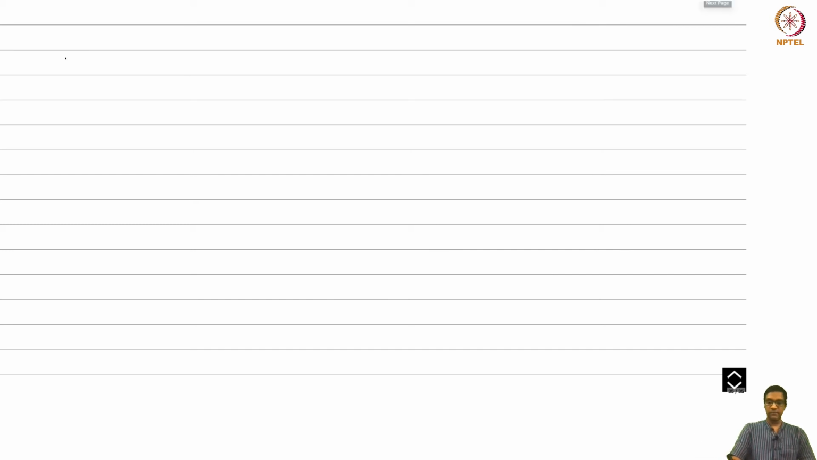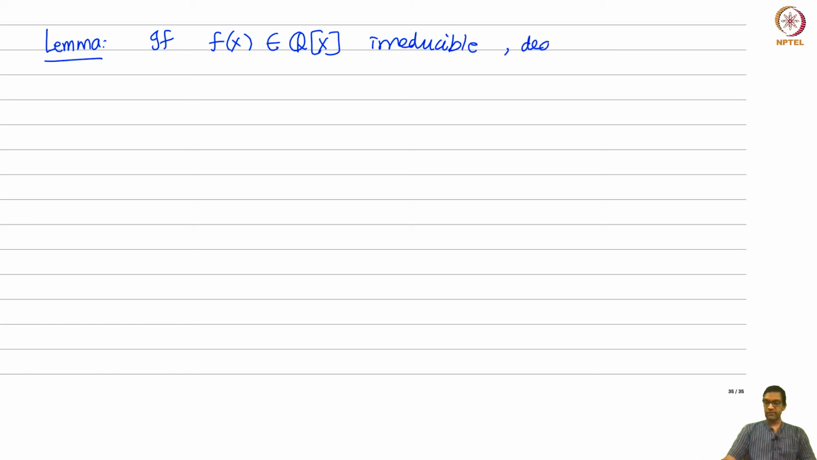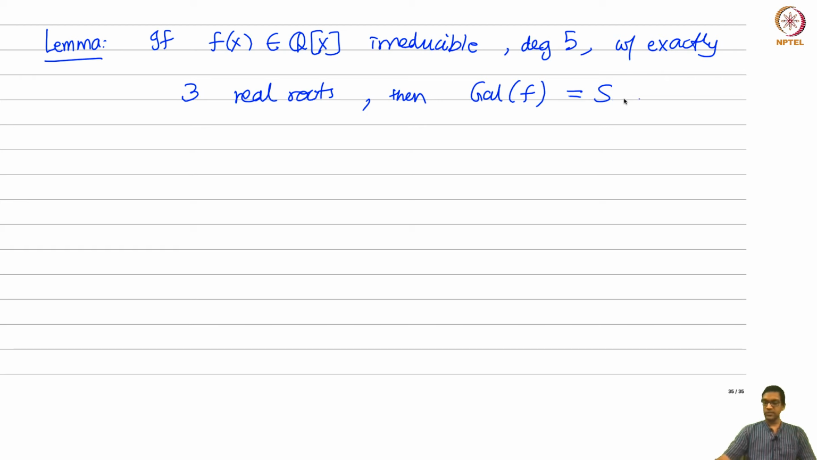Okay, and now there's a little lemma which tells us when this will hold. The lemma is that if I take an irreducible polynomial of degree 5 with exactly 3 real roots, the other two are complex, they have some non-zero imaginary part, then the Galois group of this polynomial is in fact S5. So this gives you a way of constructing a polynomial whose Galois group is S5.